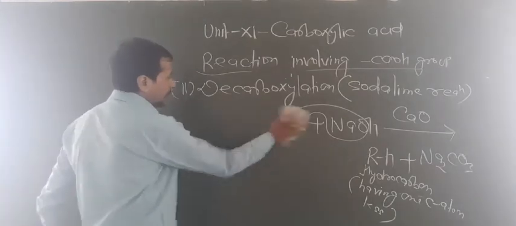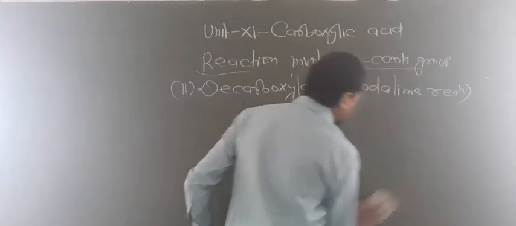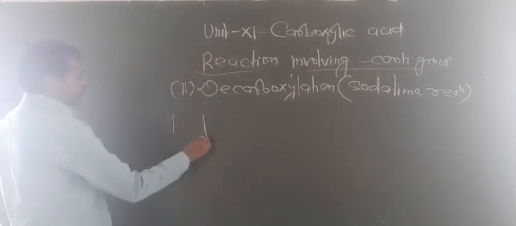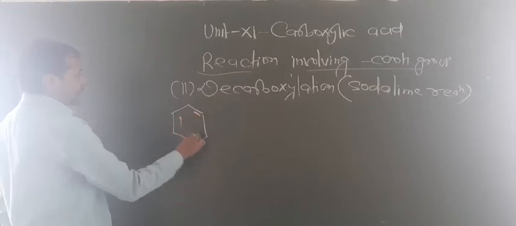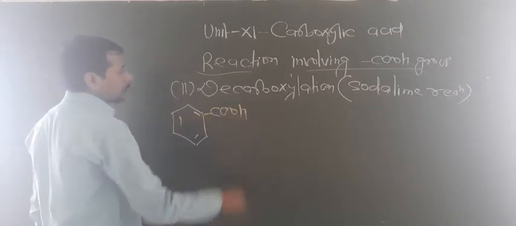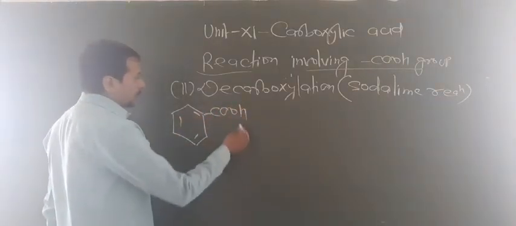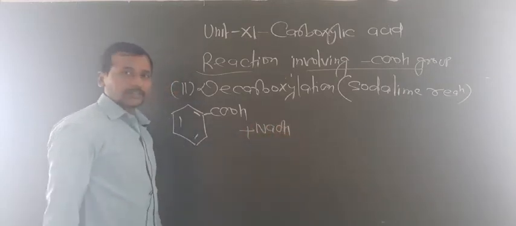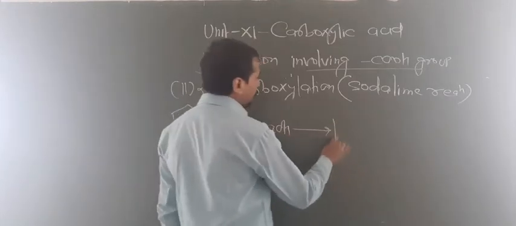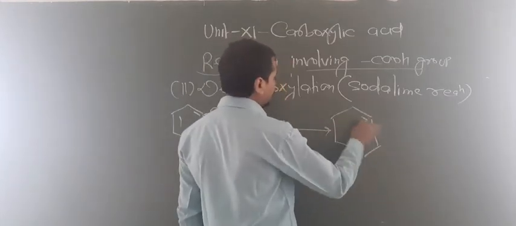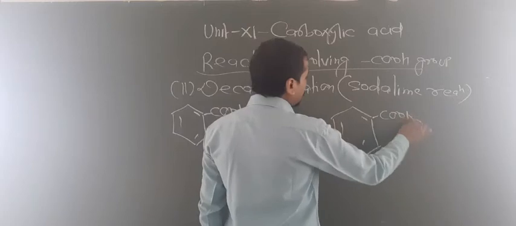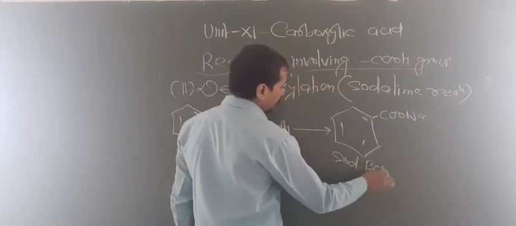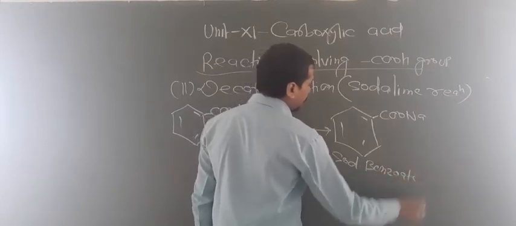Now let us take some examples to understand this. So maybe one question arises: how can you convert benzoic acid into benzene? So what you have to do? First of all you have to react this with NaOH or sodium. So this will convert into a salt, that means this is known as sodium benzoate. Are you getting this point?